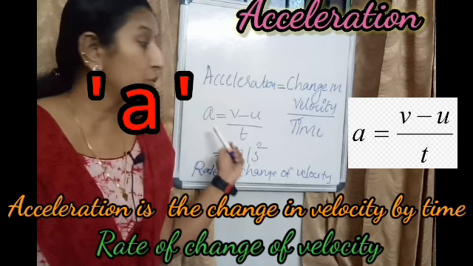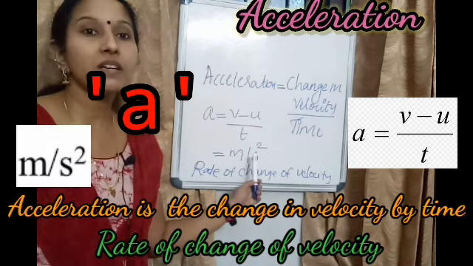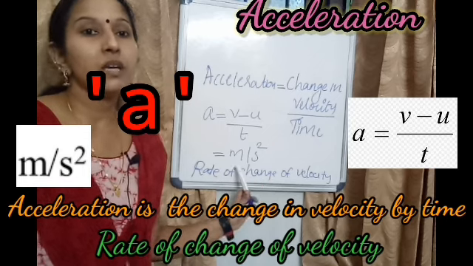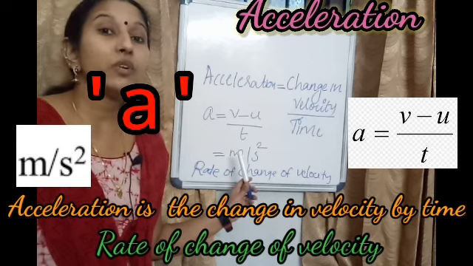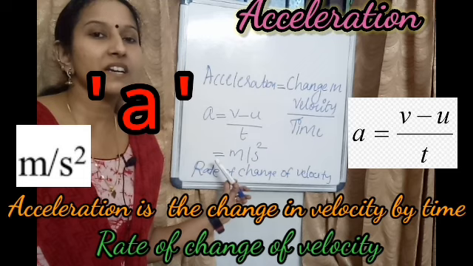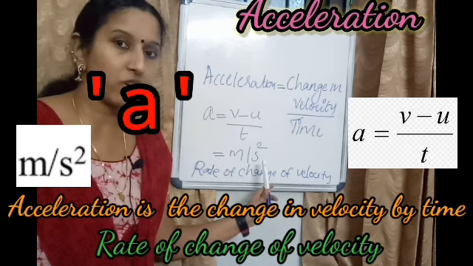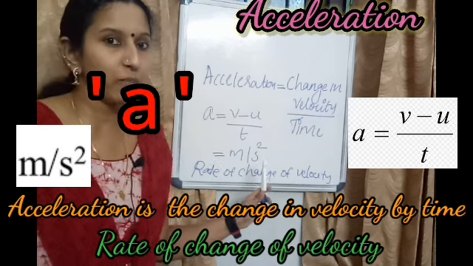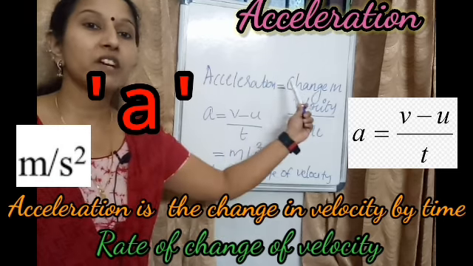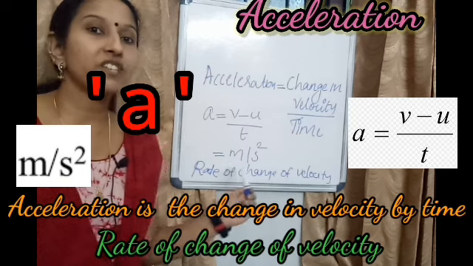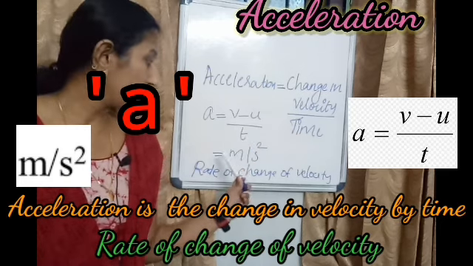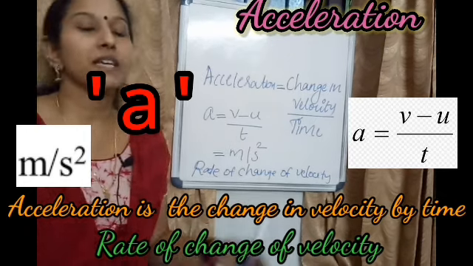And the unit for acceleration is meter per second square. Which is the SI unit of acceleration? Meter per second square. What is the unit of speed and velocity? Meter per second. And the unit of acceleration is meter per second square. Don't forget this, okay? All these points are very important for you. The symbol for acceleration is A, and acceleration is the change in velocity by time, or the rate of change of velocity, and A equal to V minus U by T. The SI unit of acceleration is meter per second square.